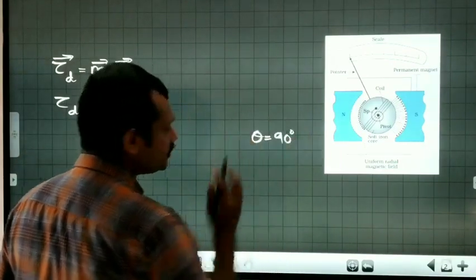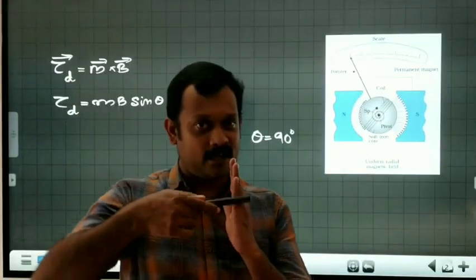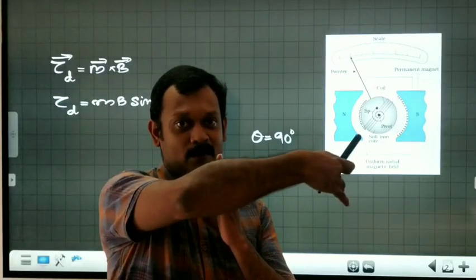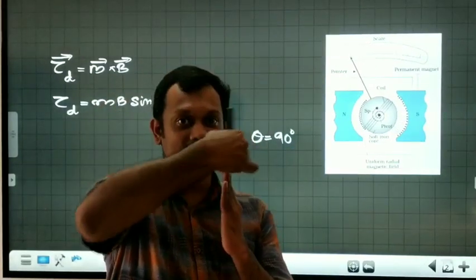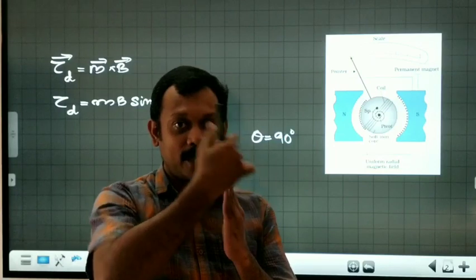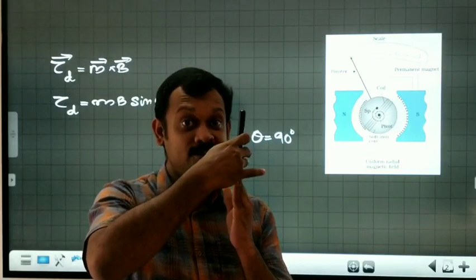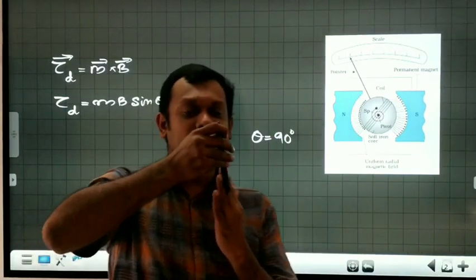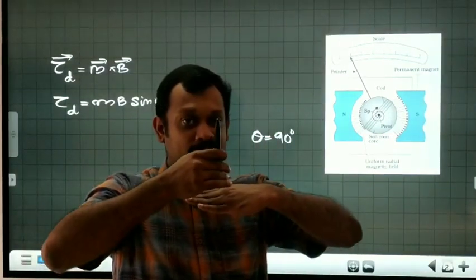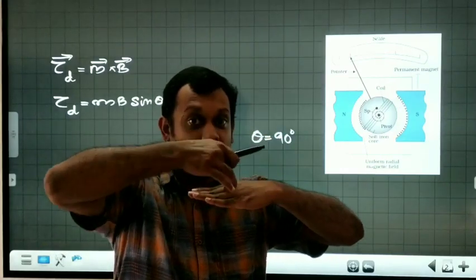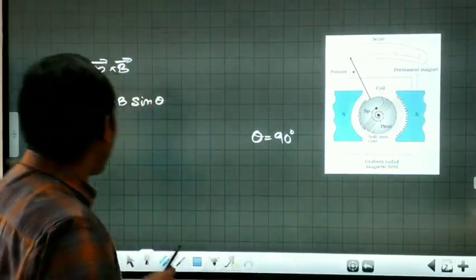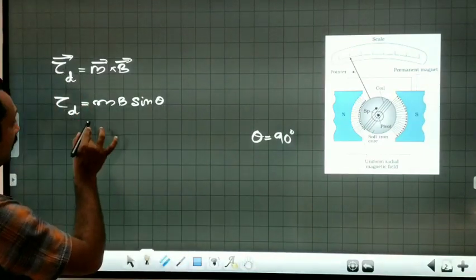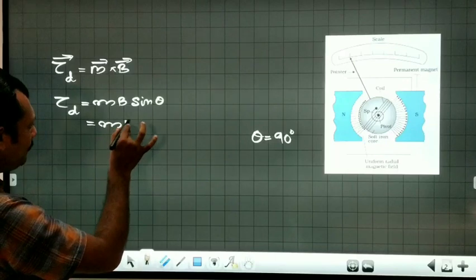Everywhere it is perpendicular to the plane. If I look here, there is a magnetic field perpendicular here, also here. The angle between magnetic moment and magnetic field is 90 degrees. With this magnetic field, the torque is maximum. Just like here, when the coil is present here, this magnetic field will provide the maximum torque. So always the angle is 90 degrees, and the torque is equal to MB.